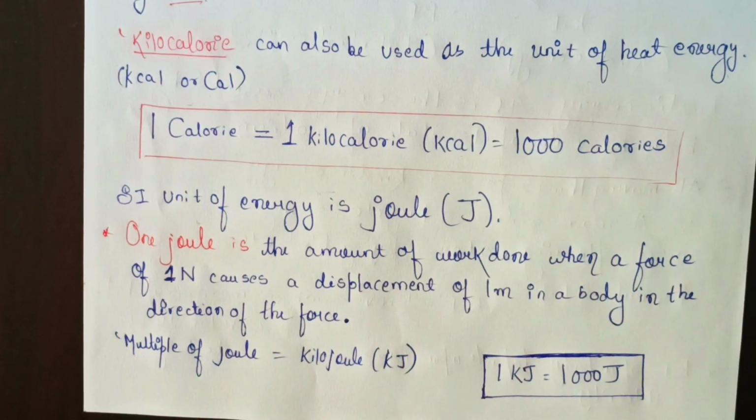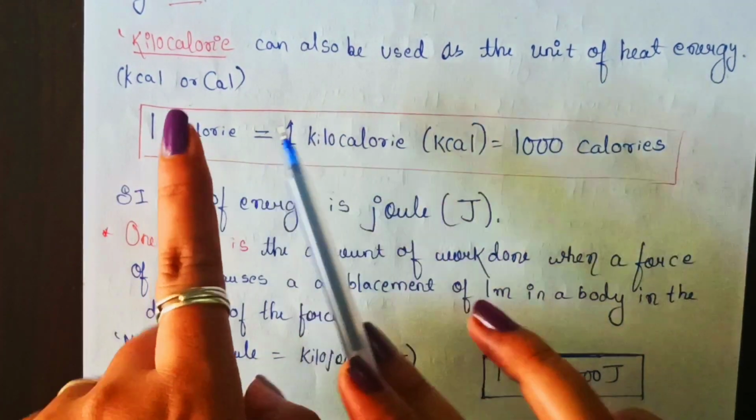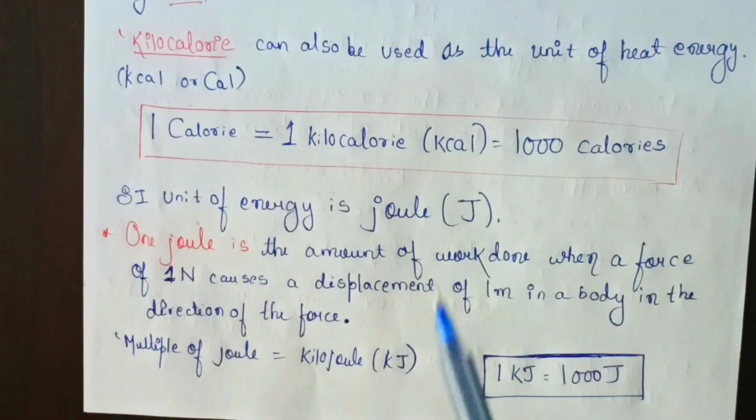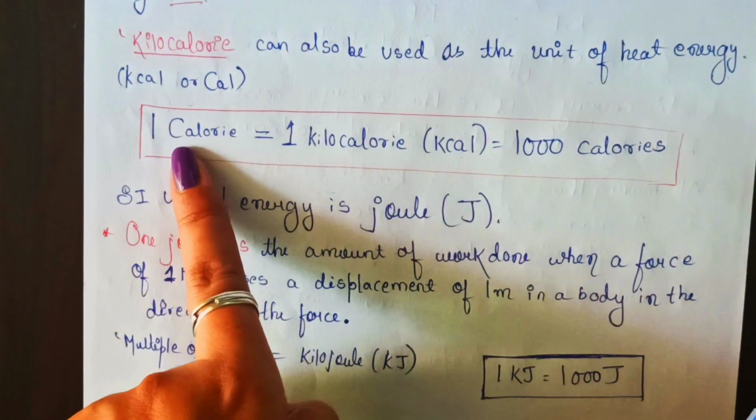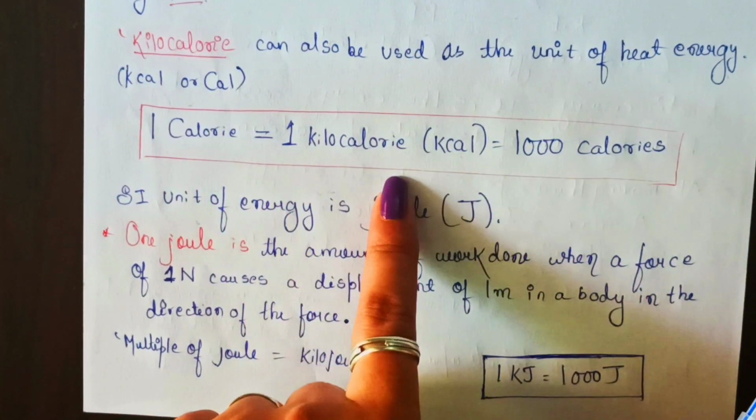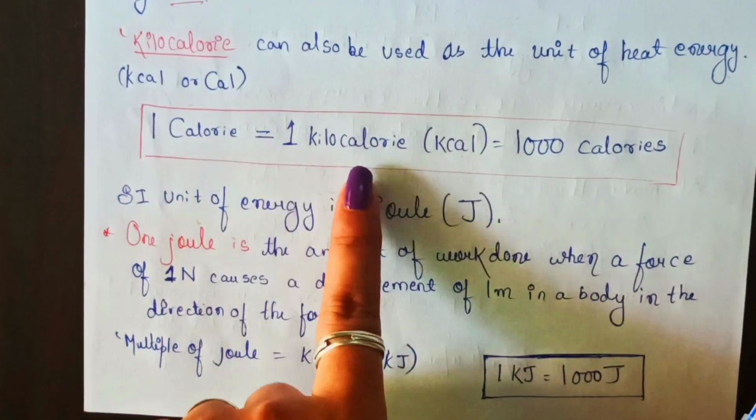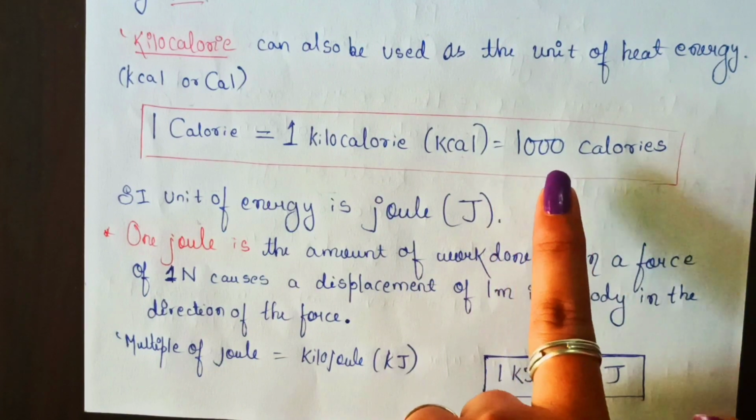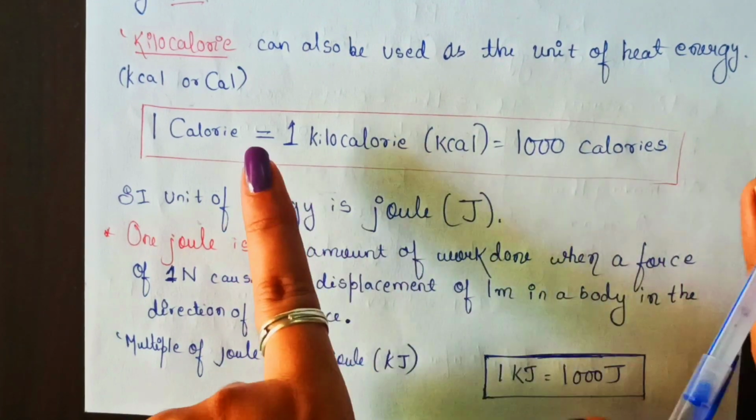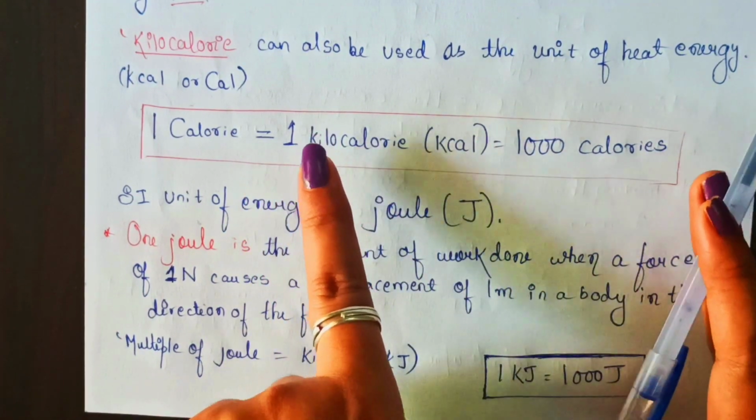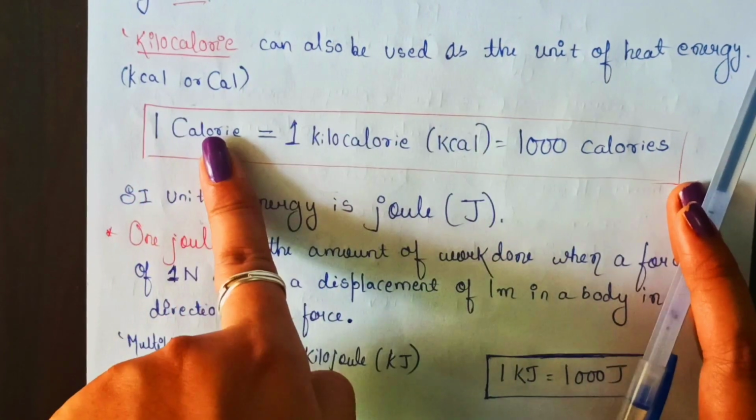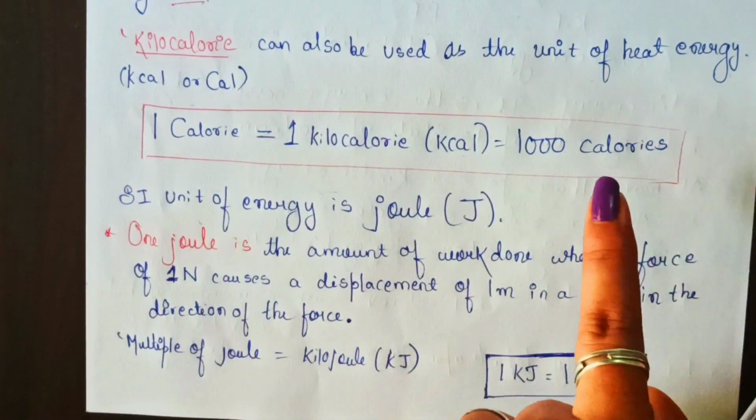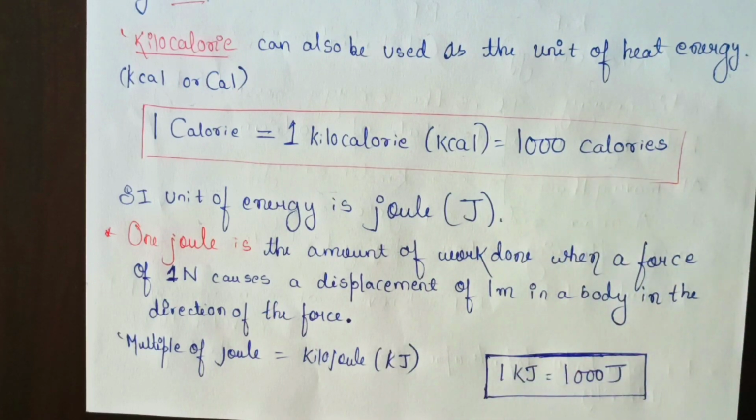Here, how are the calorie and the kilocalorie related? 1 kilocalorie is equal to 1000 calories. These are very important terms, very important values. If the question comes, 1 kilocalorie is equal to dash calories, your answer will be 1000 calories.